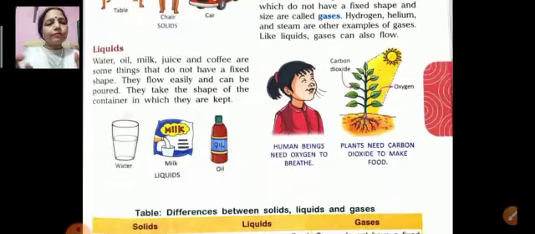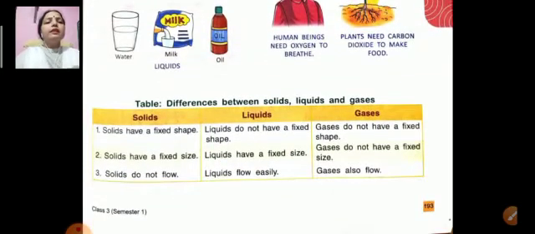Now here you can see the picture and the table of differences between solid, liquid and gases. This is a very important thing. Number one, solids have a fixed shape, liquids do not have a fixed shape and gases also do not have a fixed shape.